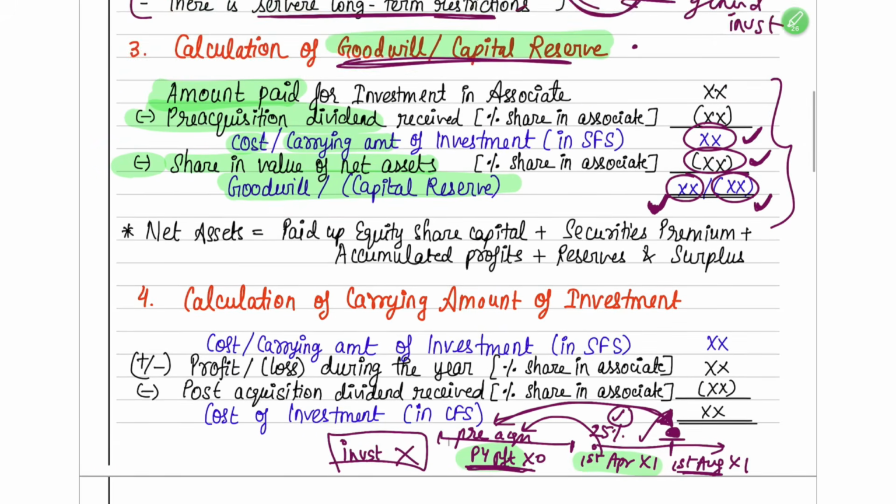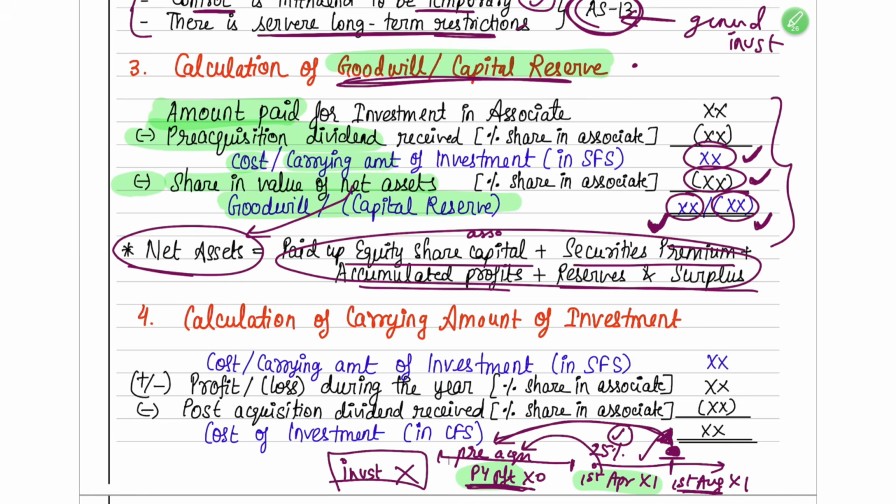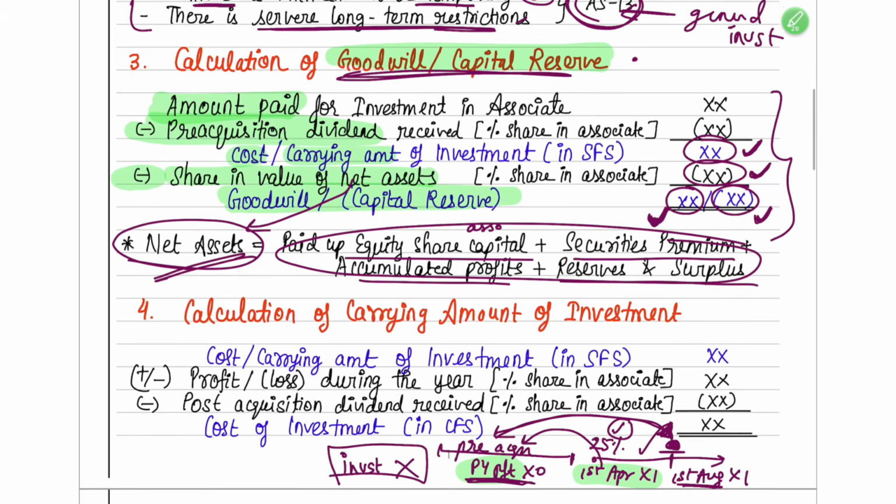Before we move on to the next one, when you calculate net assets, if it is not directly given in the question, take the equity share capital of the associate company, the securities premium, accumulated profits, reserves and surplus. If you add all of this, you will get the net assets of the associate company. I hope you understood this.